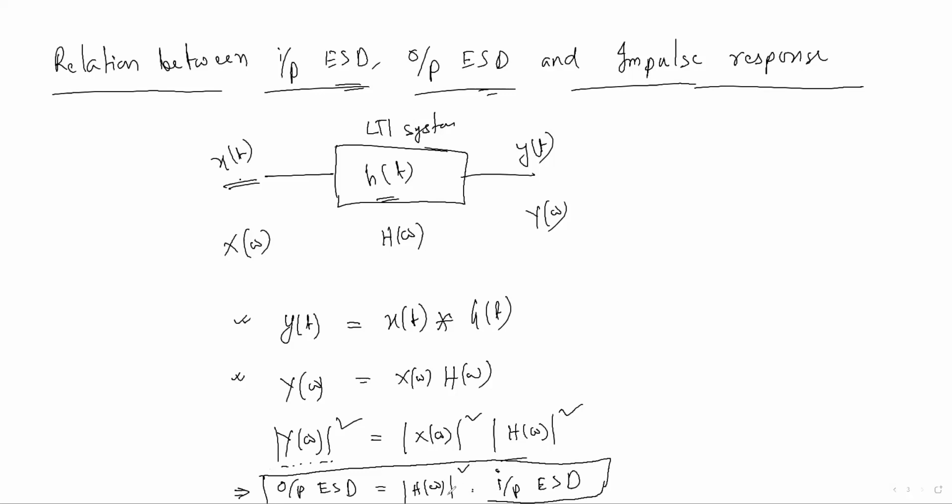Sometimes the problems will give any two terms, and you have to find the other one. They may give output ESD and input ESD, and ask you to find the equation or the values for the impulse response. So this is the thing. These are all from the theory part of correlation. Any doubt? So come to some numerical.